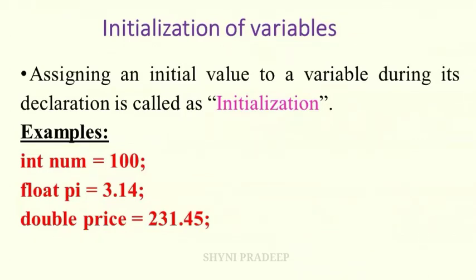See the next one, float pi is equal to 3.14. 3.14 is the floating point value. Here pi is the variable. So if you want to store a floating point value, you have to declare the float data type. And see the next one, double price is equal to 231.45. This is a double value. If you want to declare this value, you have to use the double data type. So if you want to declare a variable, you have to first declare the data type of the variable.